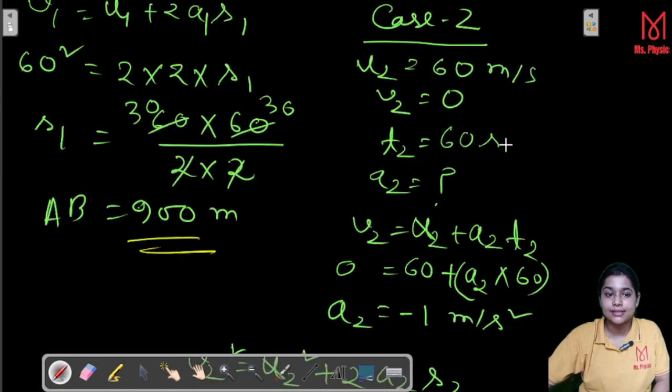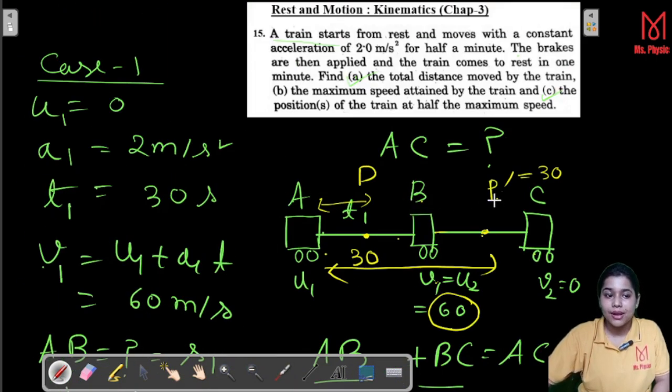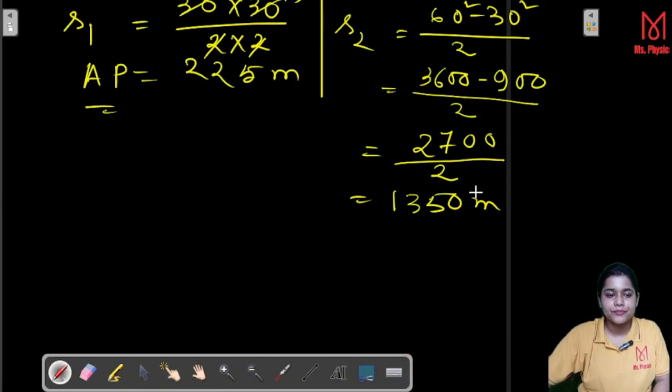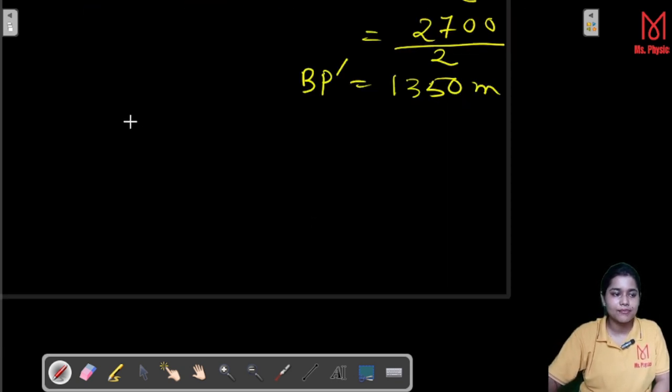S2 means BP prime. But we have to calculate AP prime. BP prime we have, but AP prime is equal to AB plus BP prime.